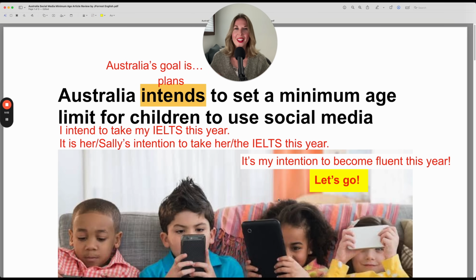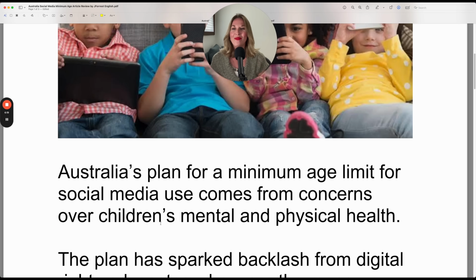Before we move on, let me ask you, do you agree with this sentence? It's my intention to become fluent this year. It's my intention. Do you agree with that? It's your intention. You intend to become fluent this year. If you do, put let's go. And this exercise is a great way to help you reach your goal. So put let's go in the comments and let's continue on.